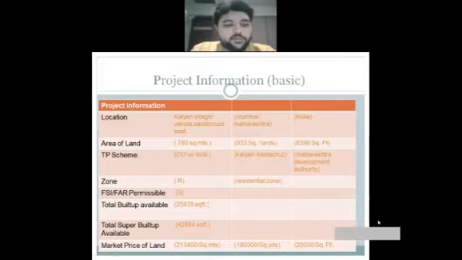It's totally a residential zone, R, and FSI is 3 because it's fully developed. Total built up area is around 25,800 square feet, and total super built up area is 42,884 square feet. Market price of land per square foot is 20,000, and the rest are being calculated. Next slide.